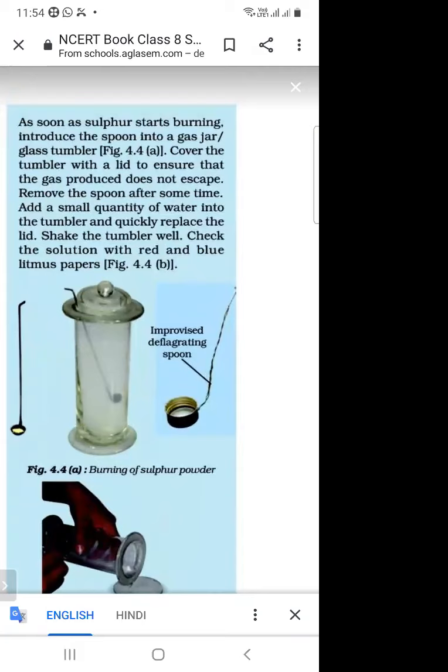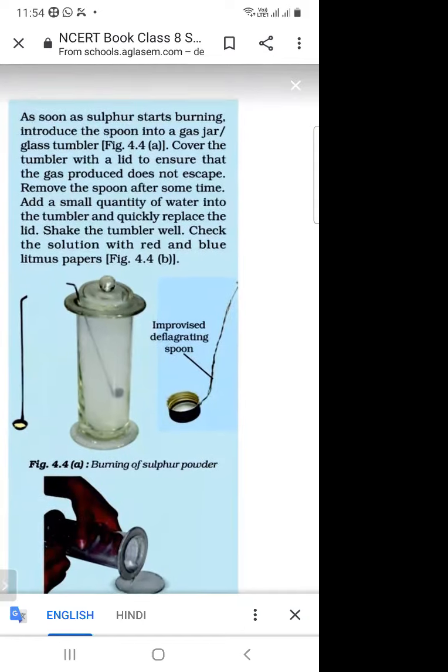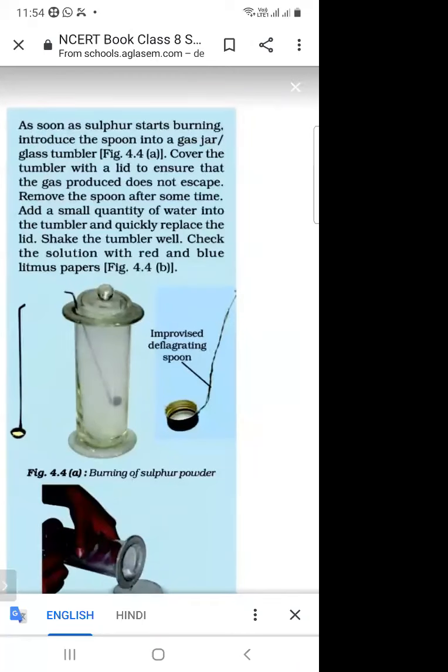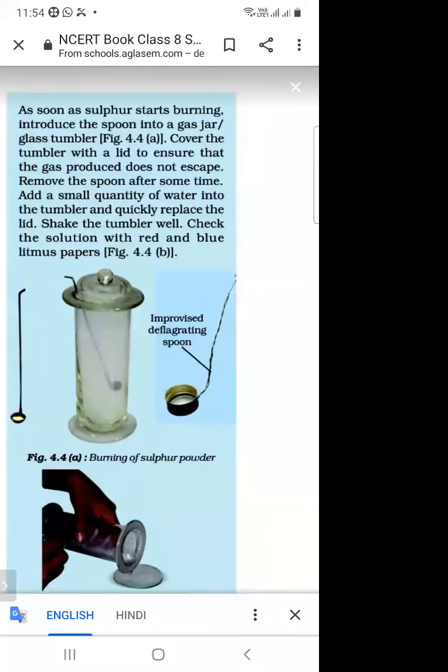the observation? Then sulfur dioxide combines with the water. And when we shake the tumbler, we will check it with the help of litmus paper. So we can check whether it is acid or base with the help of litmus paper. There are two types of litmus paper. First is red litmus paper and next is blue litmus paper.